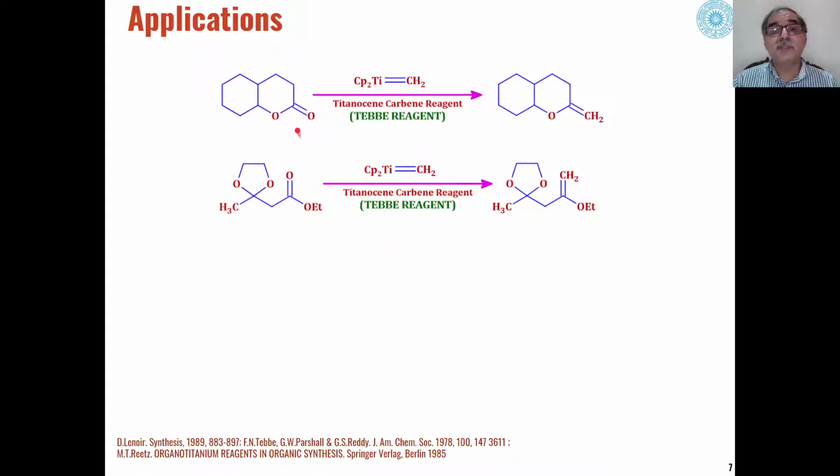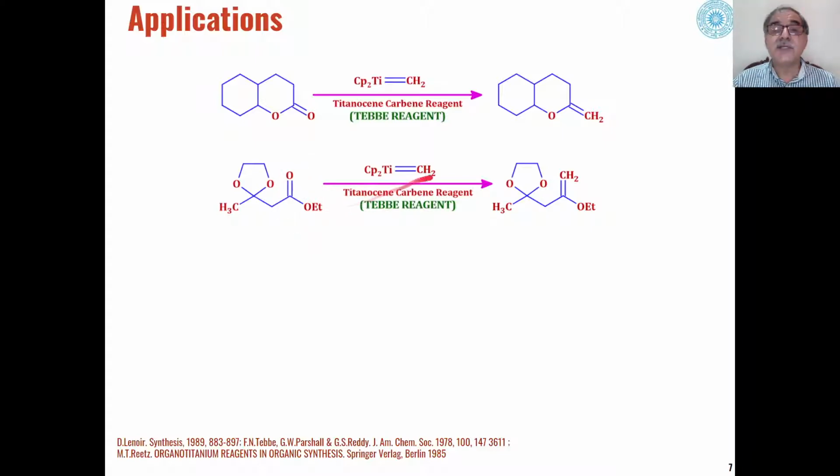Then a few more examples. Here again you can see this is a lactone in presence of this active Tebbe reagent. This can be converted into the corresponding methylene. Enol ethers can be formed as the product. Then in the second example, this is ethyl ester.